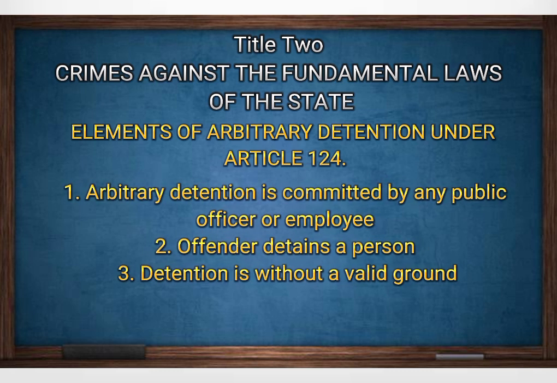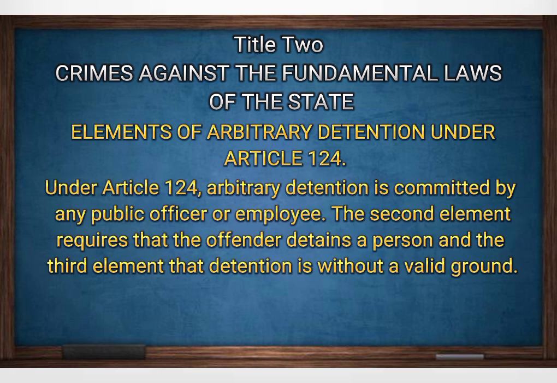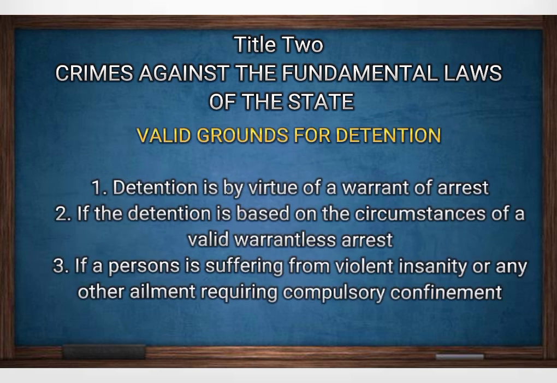Now, let us understand the elements of arbitrary detention under Article 124. 1. Arbitrary detention is committed by any public officer or employee. 2. Offender detains a person. 3. Detention is without a valid ground. The second element requires that the offender detains a person, and the third element that detention is without a valid ground.